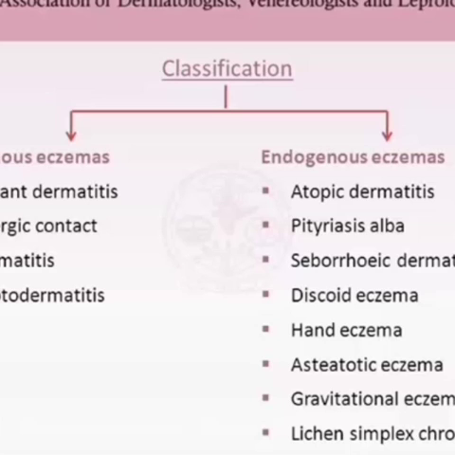Another classification is endogenous eczema. In endogenous eczema, the origin is endogenous in nature, that is, inside our body.